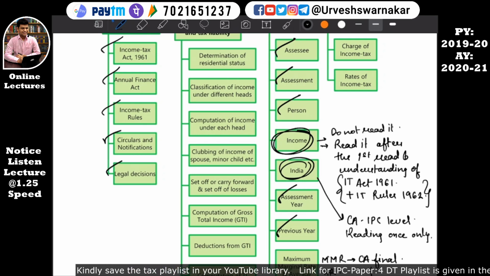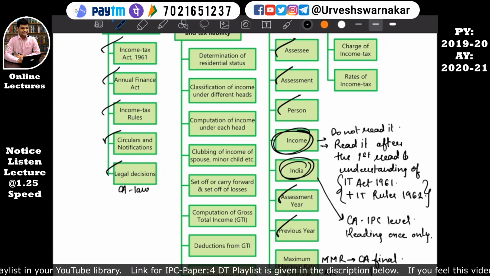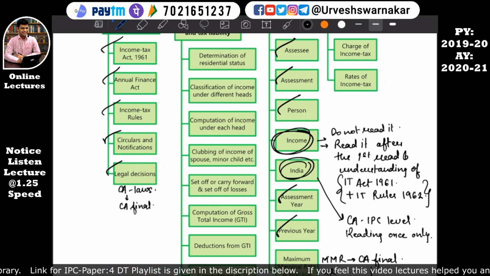So what all we need to study, that only I'll tell you, but let me first strike out which all things we don't need to study at CA IPCC level. Legal decisions means case laws. Okay, these case laws form part of CA final majorly. Only hardly one or two case laws we have to study at IPC level. So don't worry about these legal decisions. We only study one or two case laws which are of utmost importance at IPCC level.